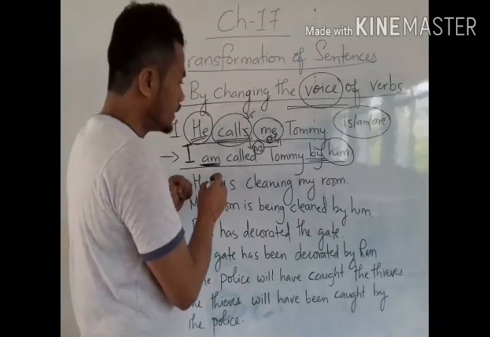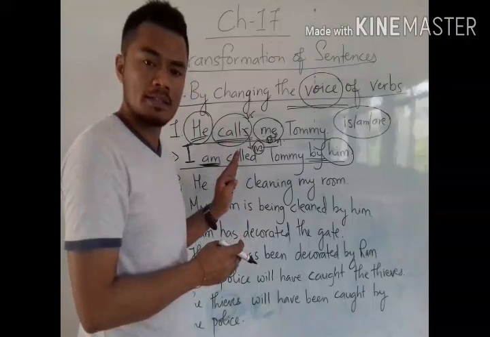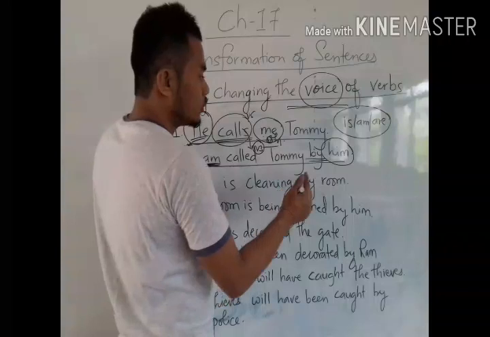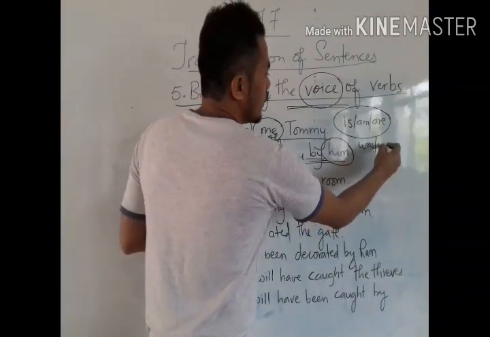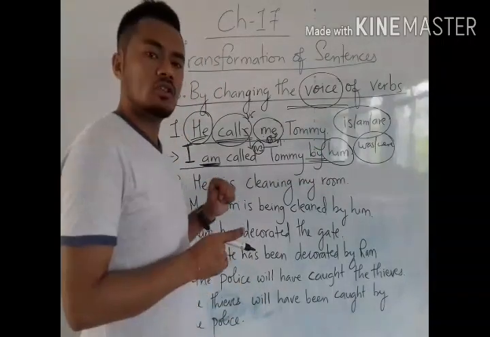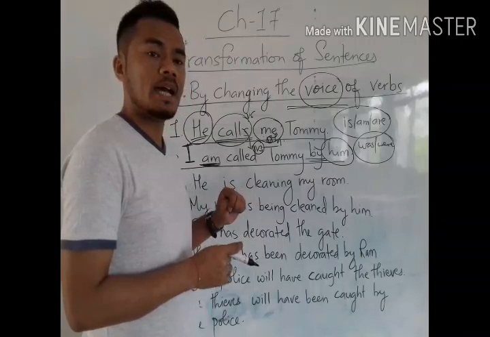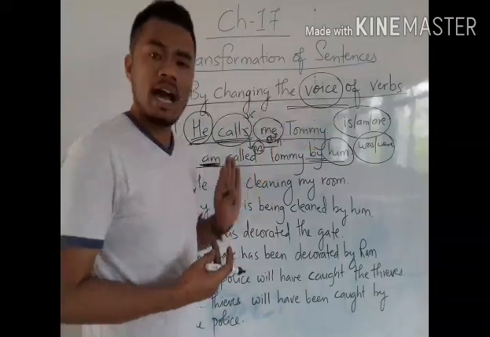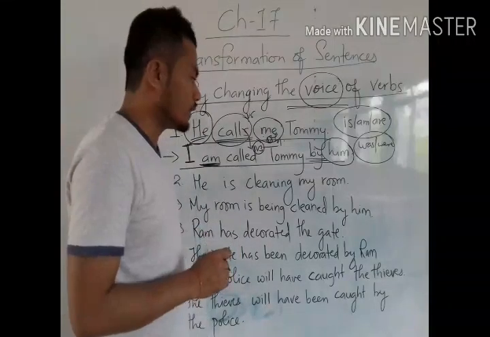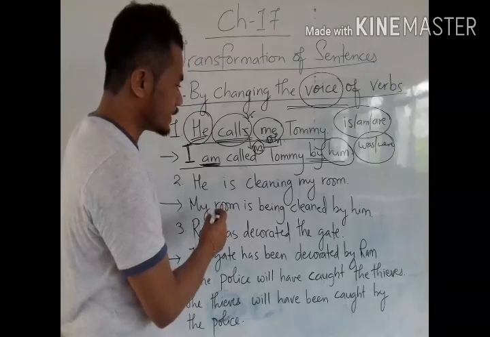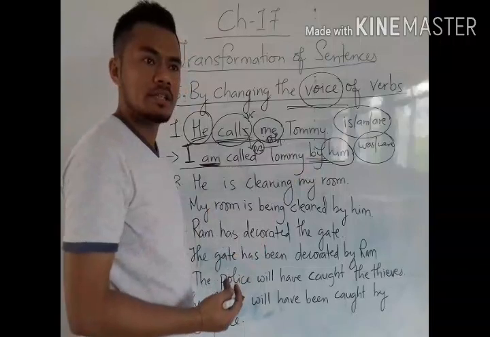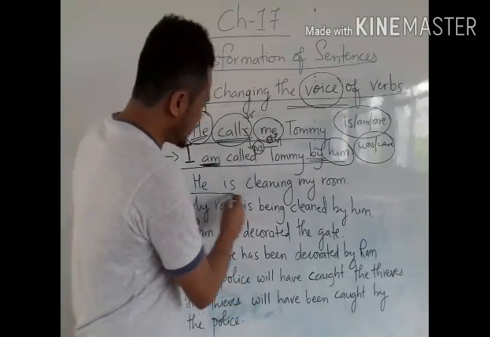Okay. Understood? See, if the sentence is in simple past tense, like he called me Tommy, simple past tense, so we should write either was or were. Like, I was called Tommy by him. We have already discussed this in our previous class, passive voice and active voice. Now you need to go through it. Simple present tense, simple past tense, accordingly we have to change.